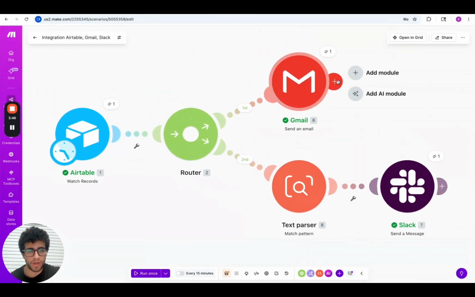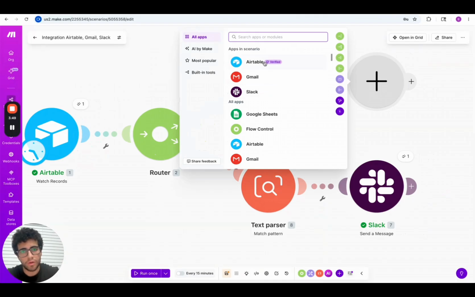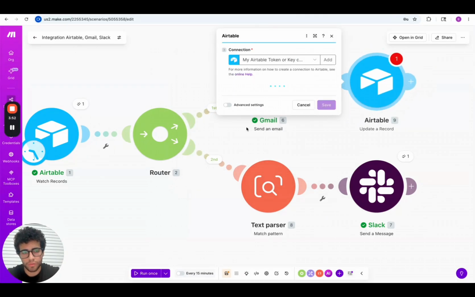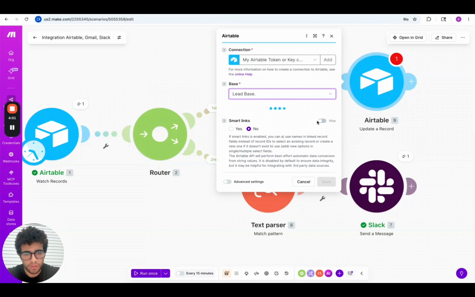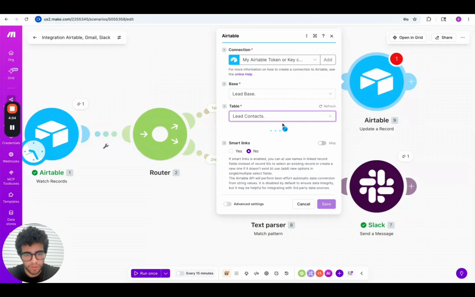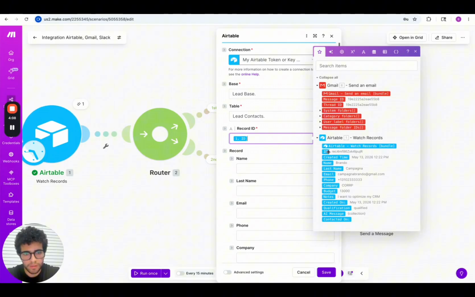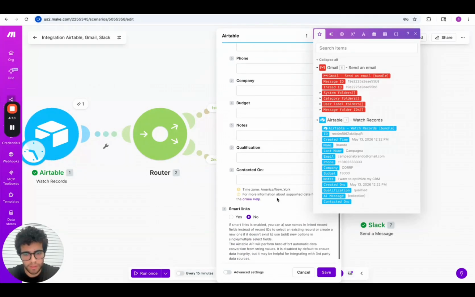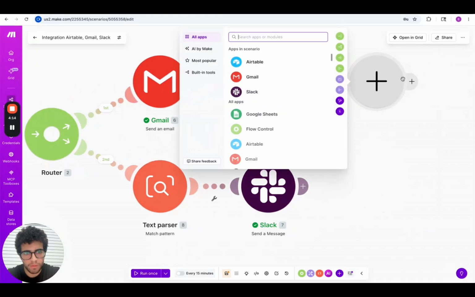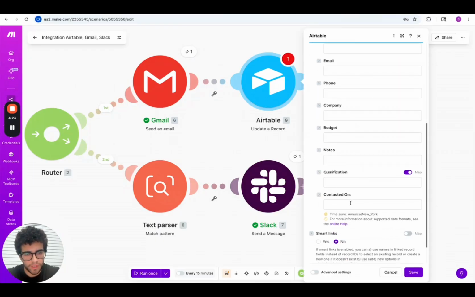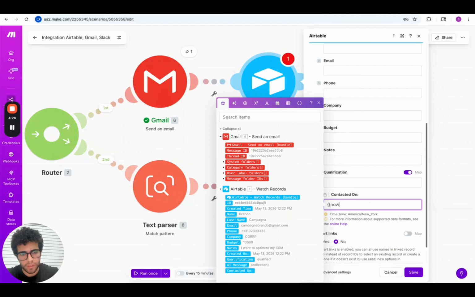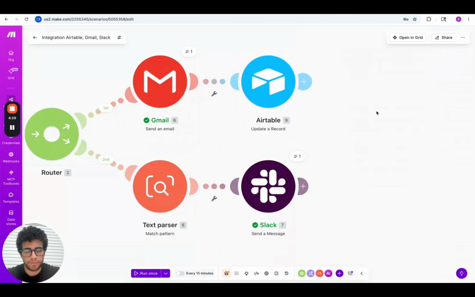Before running the scenario, one last step is going to be to add a module here that's going to be Airtable, but in this case, not match records, but update a record, because we need to update when the email was sent in the contacted on section. So with base, we hit table, lead context, record ID. We can choose the ID of the lead that we're gonna receive every time, and just scroll down till you find contacted on, and you just write now and save.